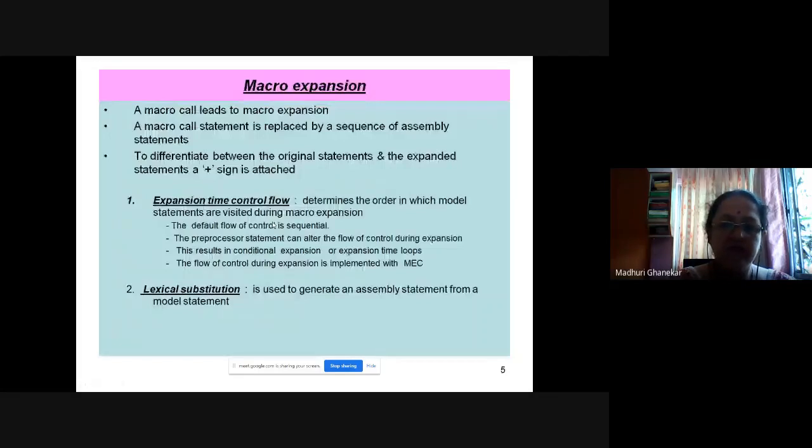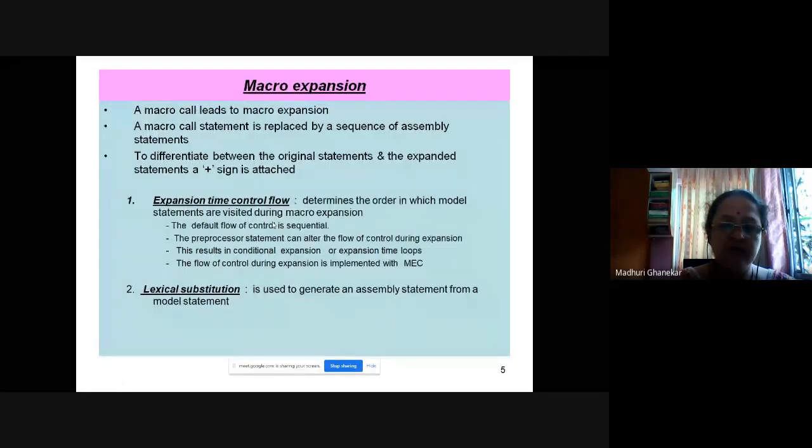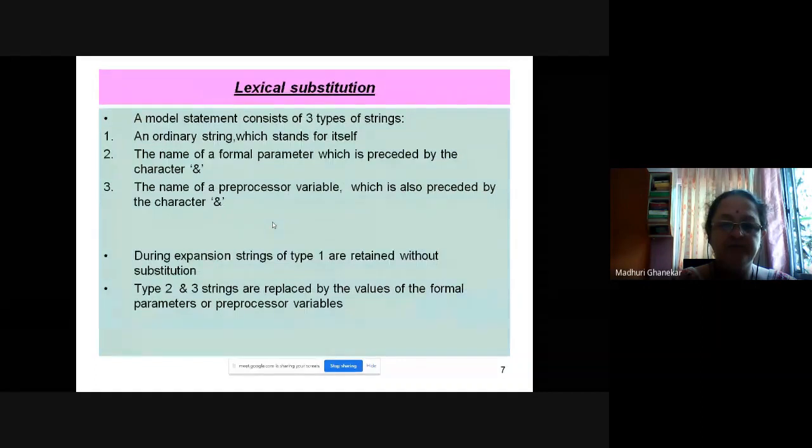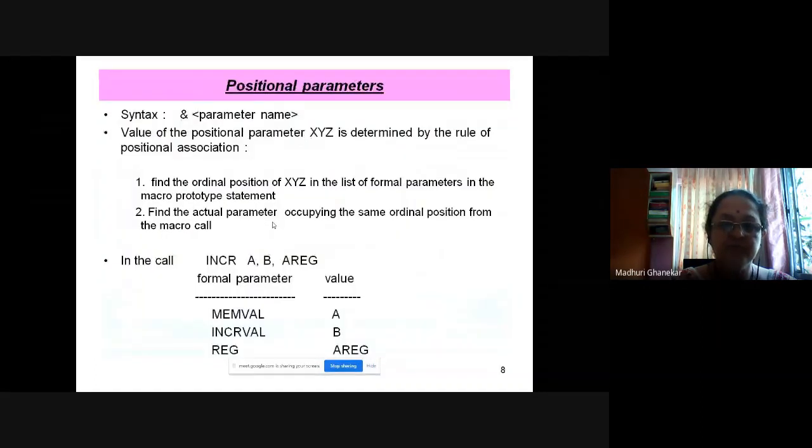Then we were discussing about expansion of the macro. So that algorithm also we discussed. There are two types of parameters, positional parameters, where the position of the parameters is important. So here in the earlier macro, which we had declared, INCR, this is the call for the macro.